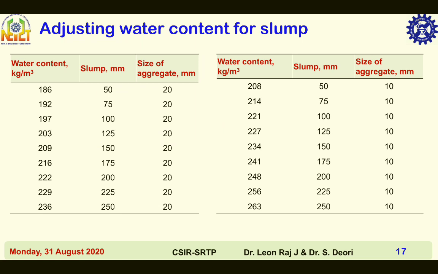Next, the water content for 75 slump is 186 into 1.03, that is equal to 192 kg per meter cube. Likewise, for 100 slump the water content is 192 into 1.03, that is equal to 197 kg per meter cube. The procedure for calculating water content is the same for maximum nominal size of aggregate 10 mm, which is given in this second table.